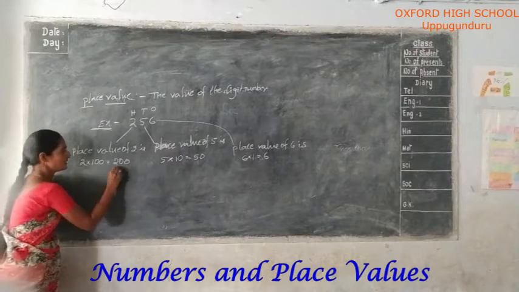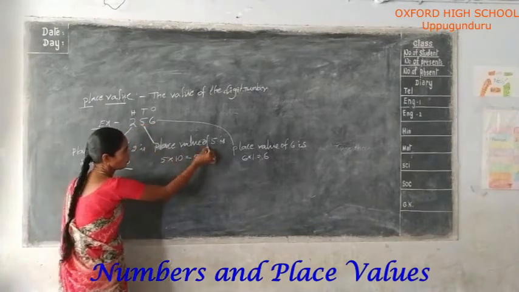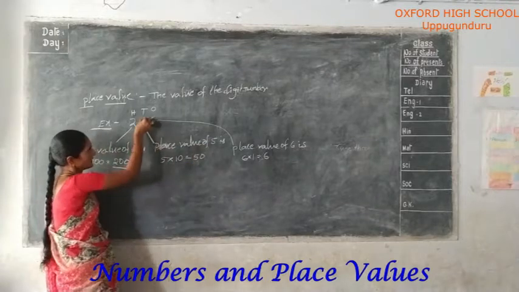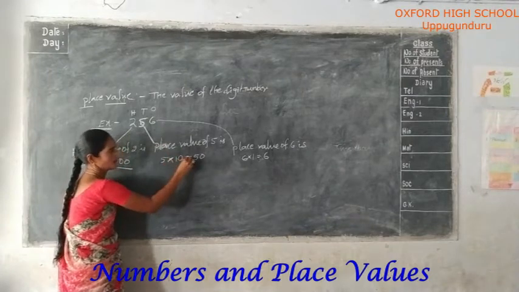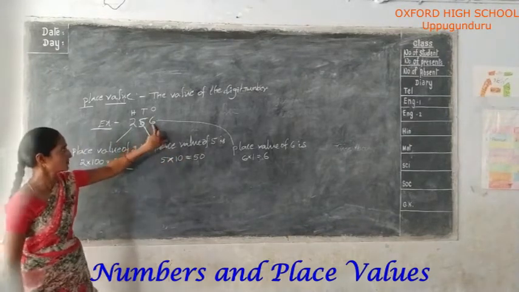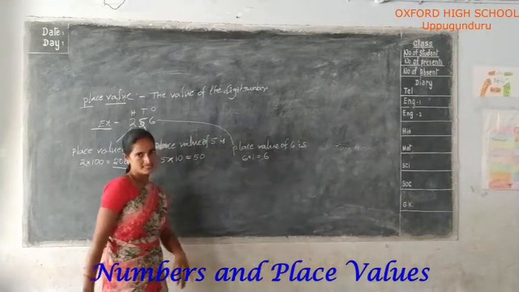The place value of 5 is 5 into 10, 5 tens are 50. Next, the place value of 6 is 6 into 1, equal to 6.